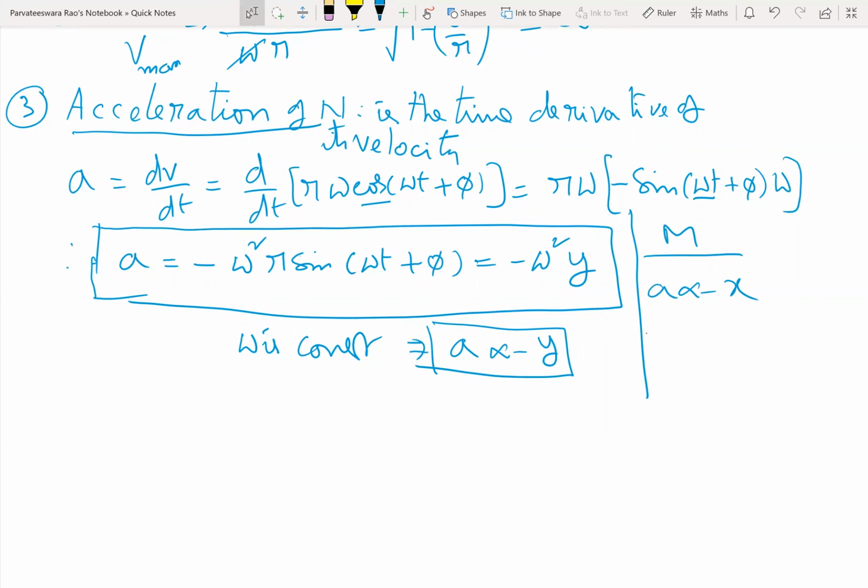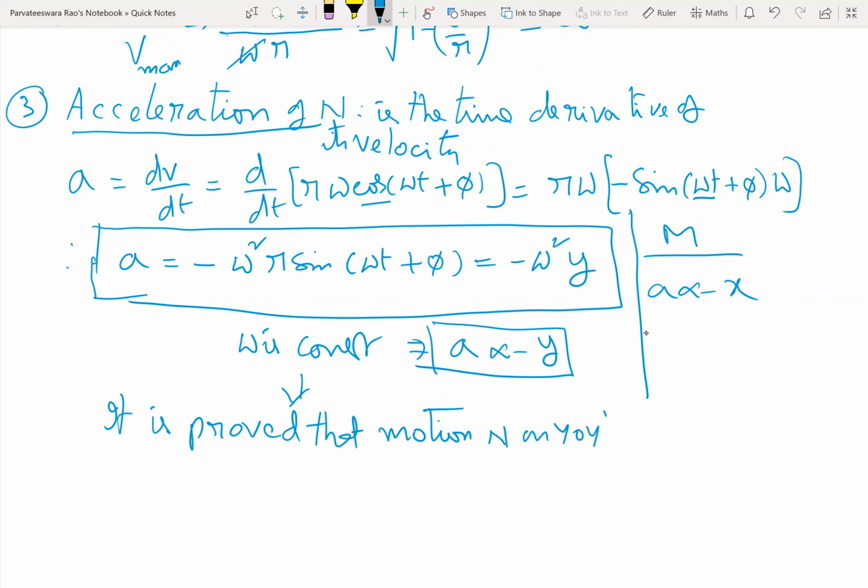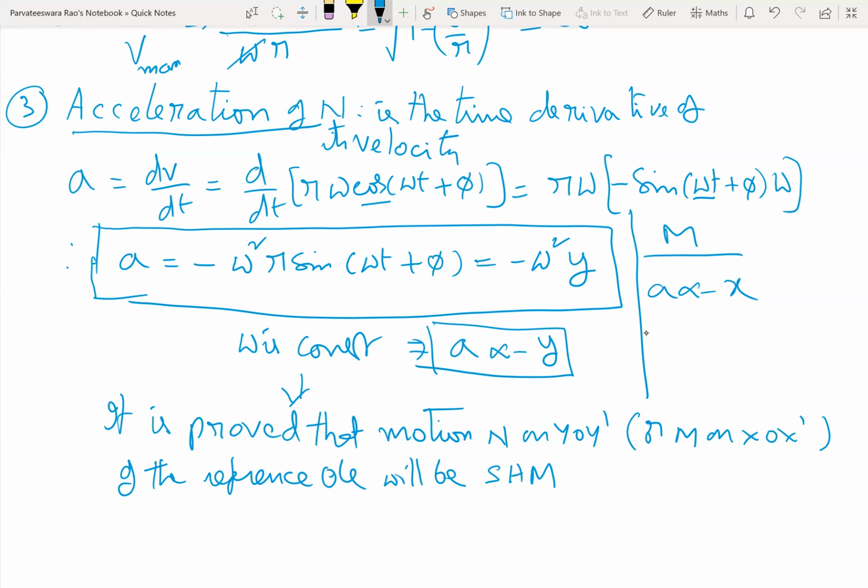Hence, it is proved mathematically that the motion of n on y dash or m on x o x dash of the reference circle will be simple harmonic motion. Yes, sir.